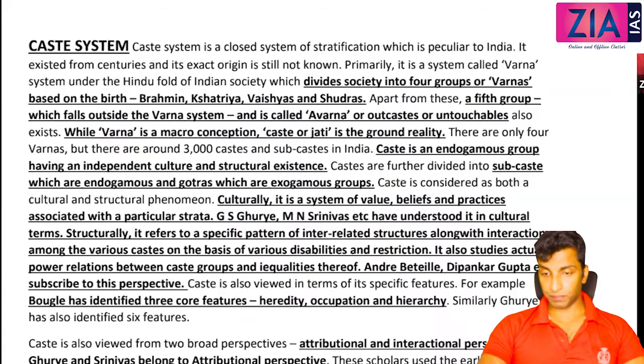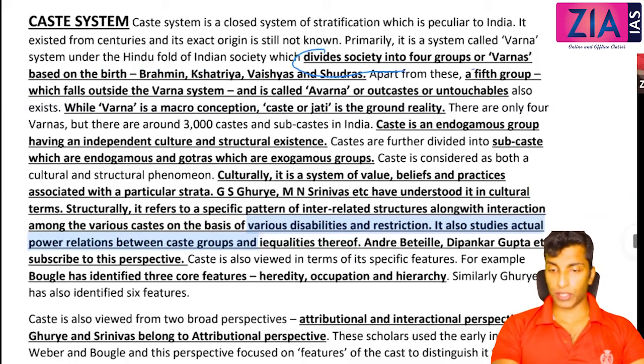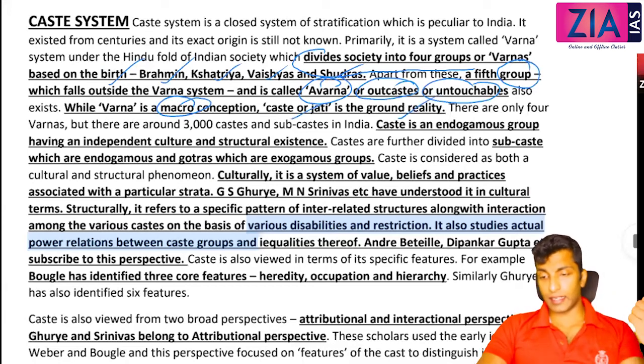So let's go through the PDF and see what all things are there. It divides society into 4 groups, Varnas, based on birth: Brahmin, Kshatriya, Vaishya, Shudra. The 5th group, which falls outside the Varna system, is the Avarna, the outcaste or the untouchables. While Varna is a macro conception, caste or Jati is actually the ground reality. So what is actually seen in reality is related to caste or Jati.